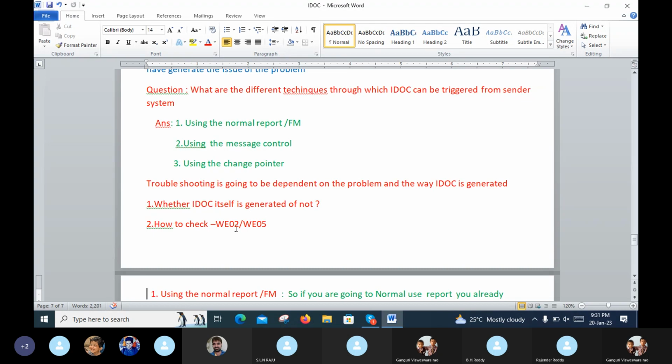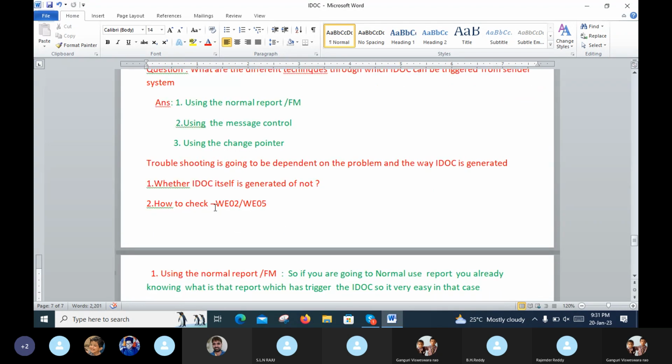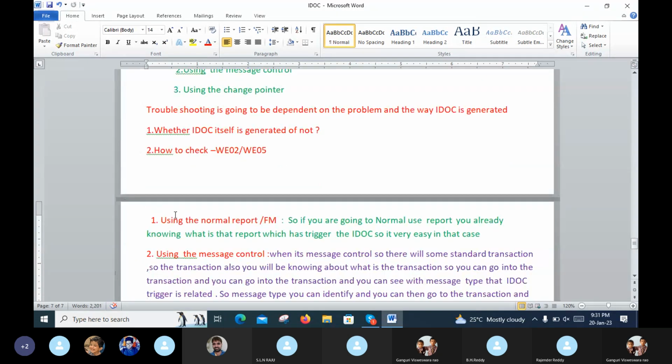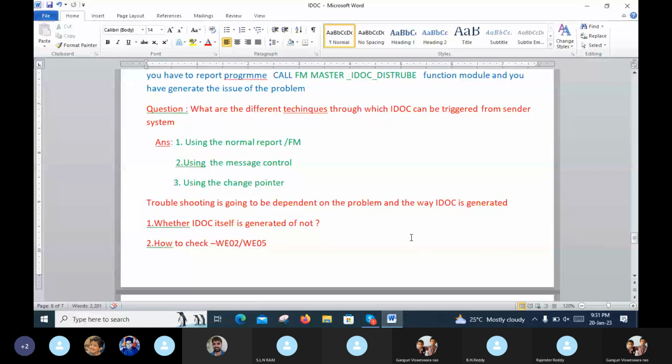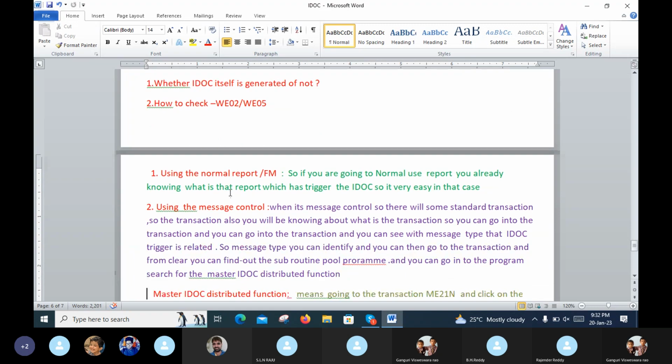How to check: WE02. This is very important in IDOC. There are three different techniques: using the normal report, using the message control, and using the change pointer. The change pointer is very important and will also be explained briefly below.